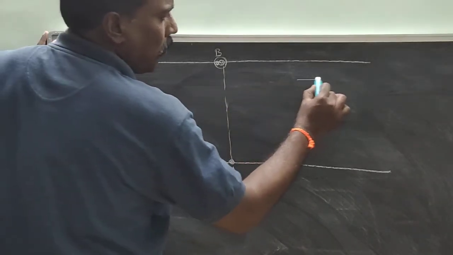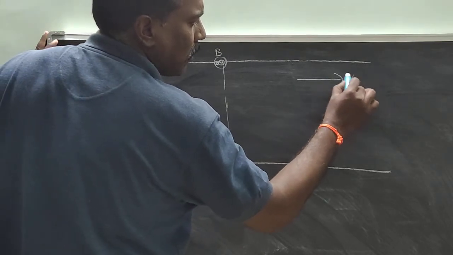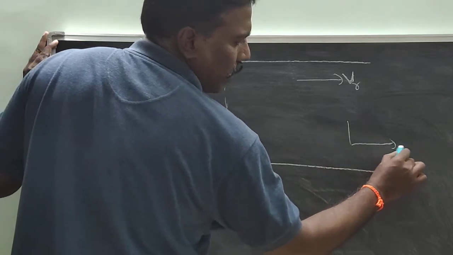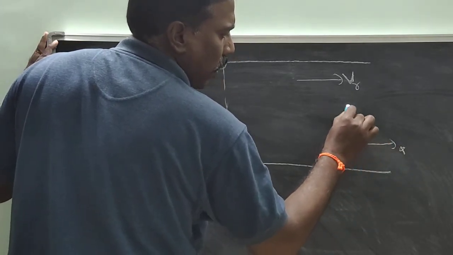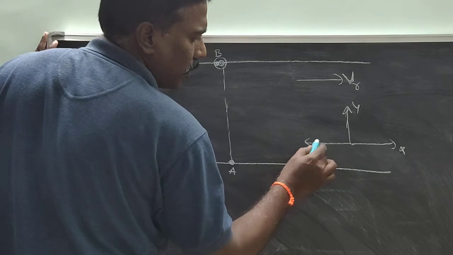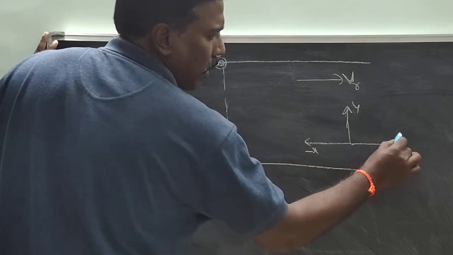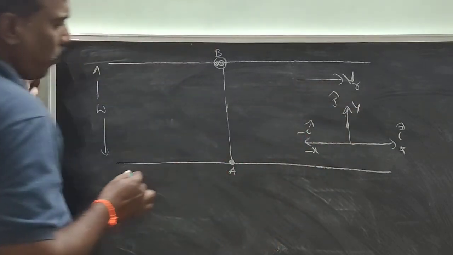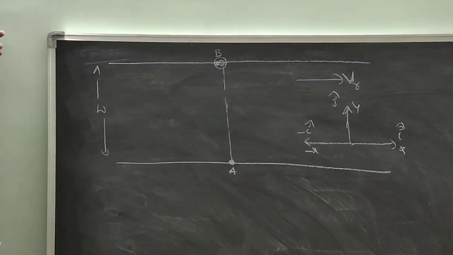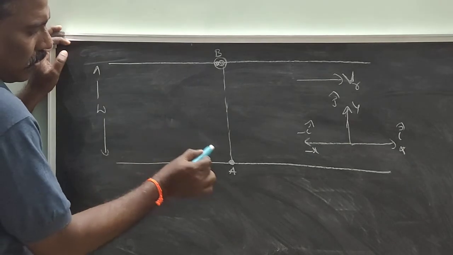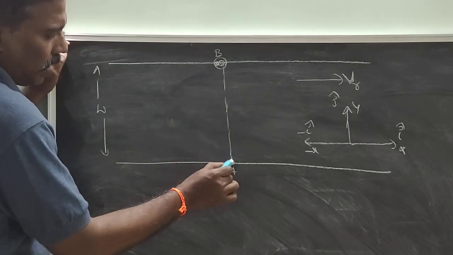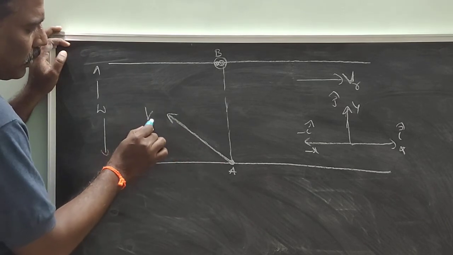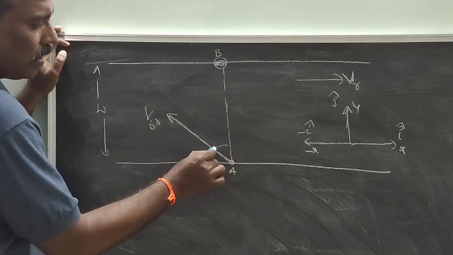Here, velocity of boat is V, velocity of river is VR bar. This is the x-axis, this is the y-axis, this is minus x, I cap, minus I cap, this is J cap. Width of the river is W. Suppose velocity of boat with respect to river is in this direction. This angle is theta.